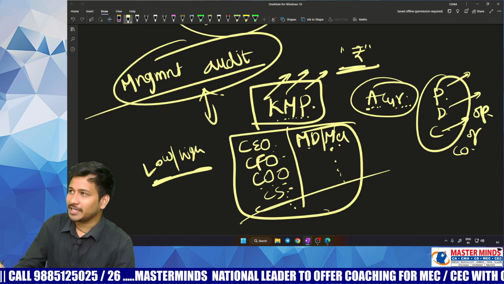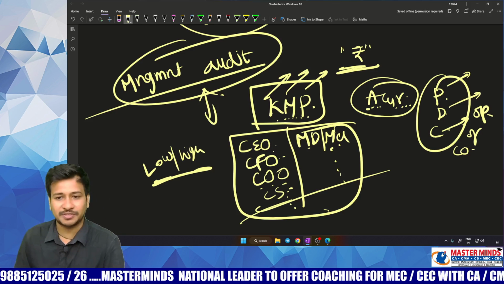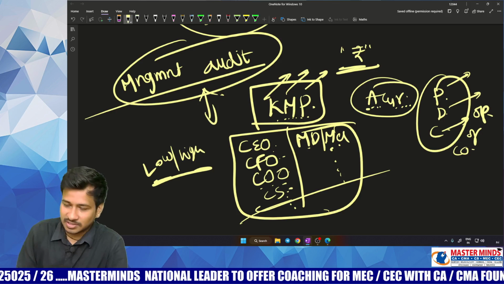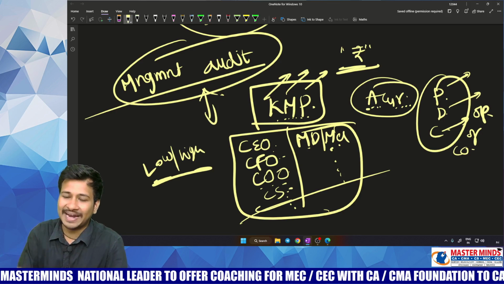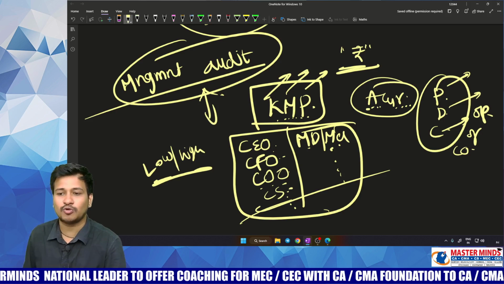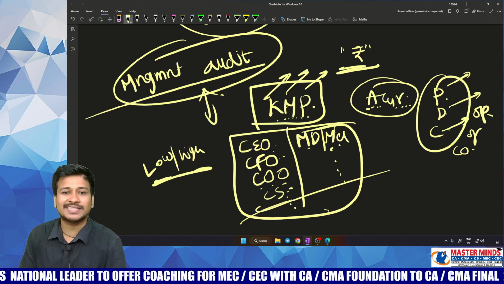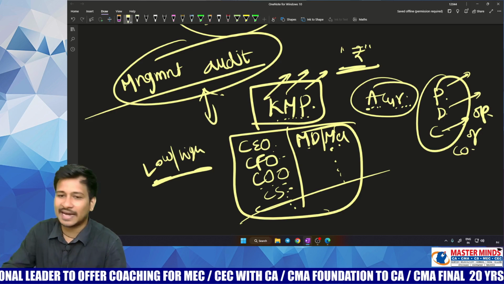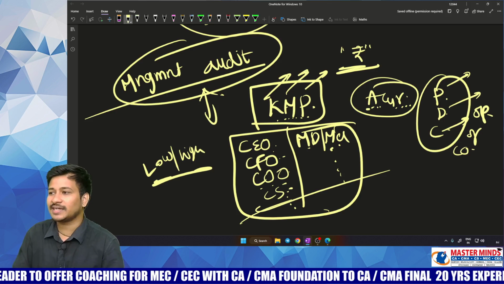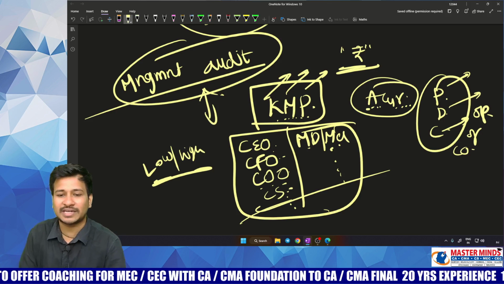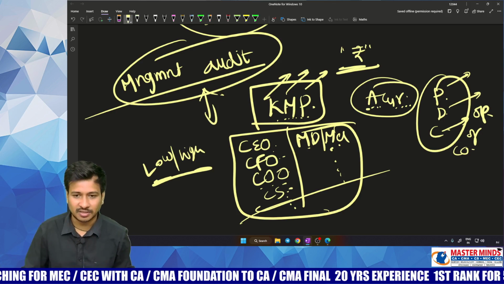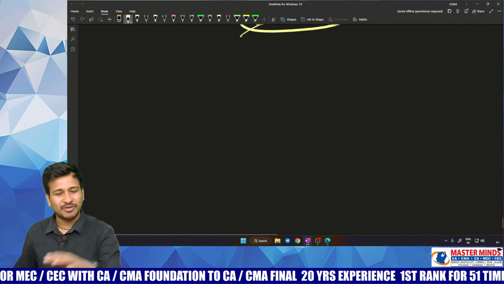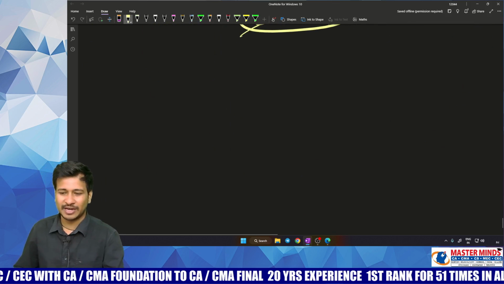You told that management audit is something like an audit on management. It is generally in no way concerned with amount, but it is about whether the key managerial personnel in the top level management are actually efficient or not, reacting quickly or not, doing justice for the amount that they were paid or not. Then who will be performing this, sir? Before telling who will be performing this, I would like to ask one question.